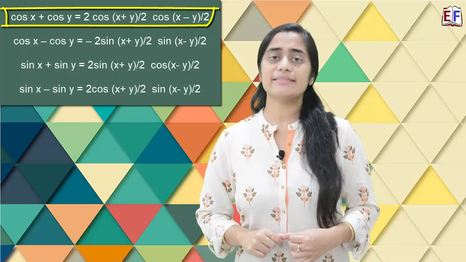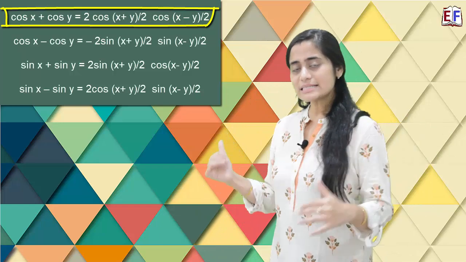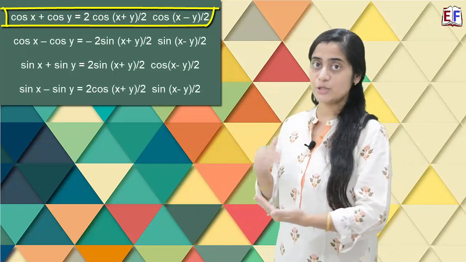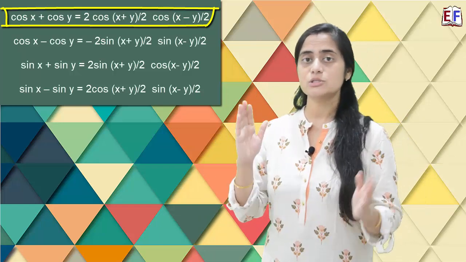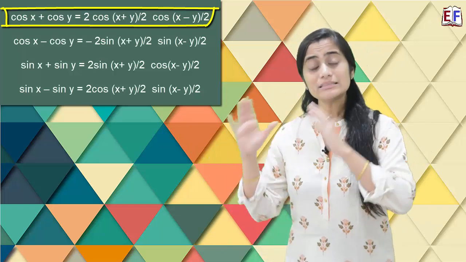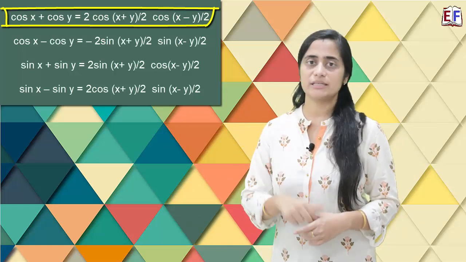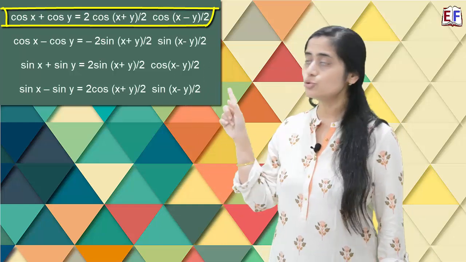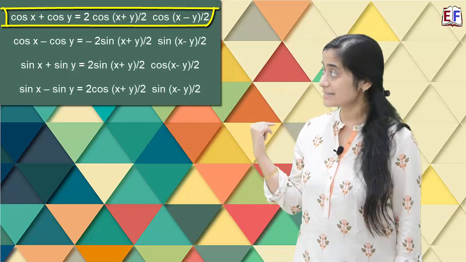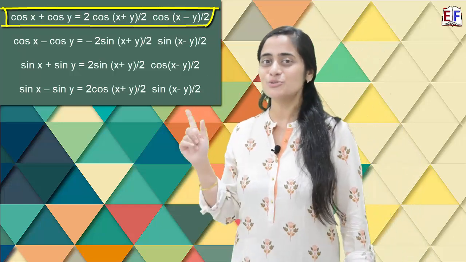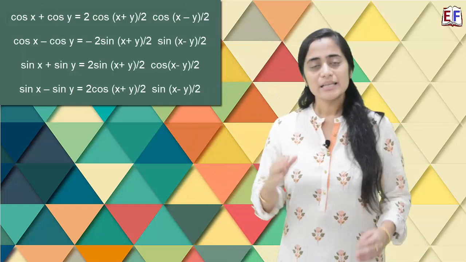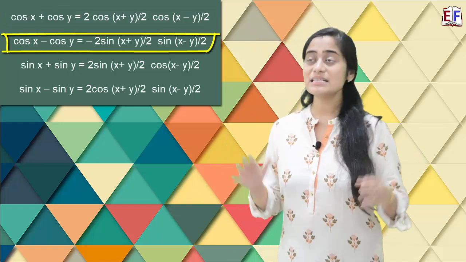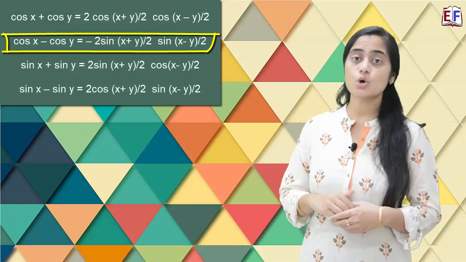Another interesting thing that you can notice: whenever in these kinds of formulae you have a sum or difference of cos and sine functions on the left hand side, on the right hand side you always have a product. For example, in this case, on the left hand side you have the sum of two cos functions. Therefore, on the right hand side what do you have? Product of two cos functions, right?